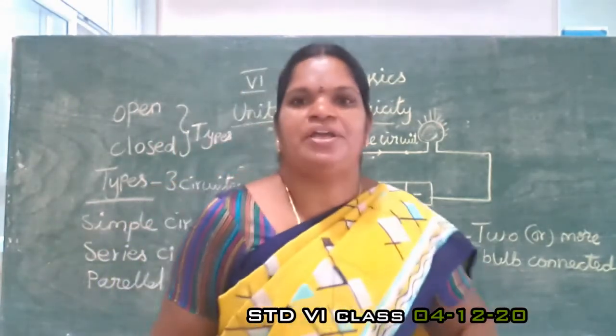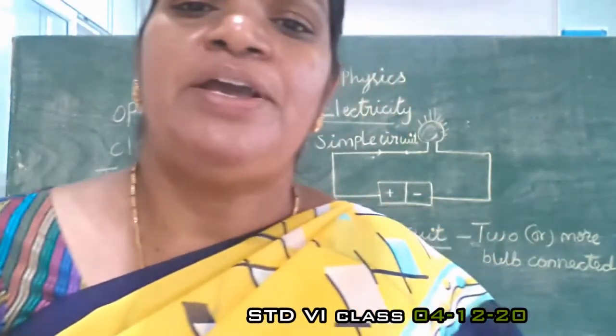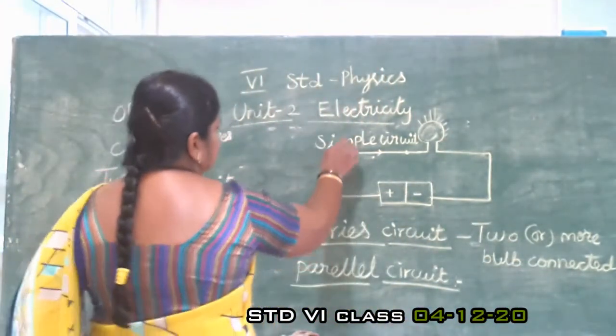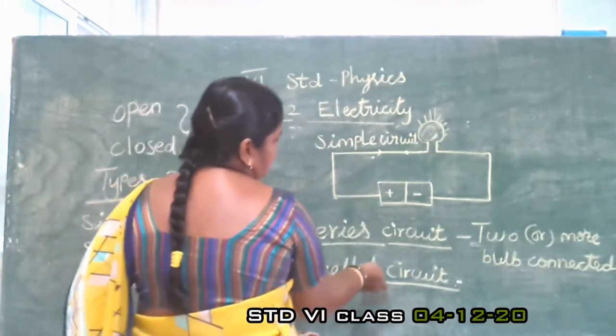Okay, Kanna, today's homework is that you have to draw the simple circuit, series circuit and parallel circuit.